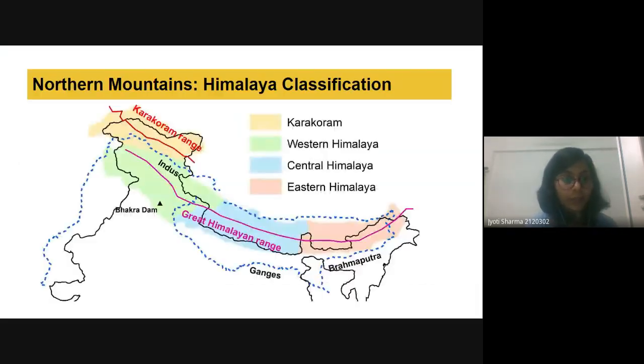Okay, northern mountains. In the northern mountains, we know that the Himalayas are the dominating feature, right? If we talk about the position, at the top of our country, above the Ladakh and Jammu Kashmir region, we have the Karakoram range. Above it, on the western side, we have the Western Himalaya. On the eastern side, we have the Eastern Himalaya, and in the middle of the western and eastern, we have the Central Himalaya. So based on this location, we have divided our northern mountains.